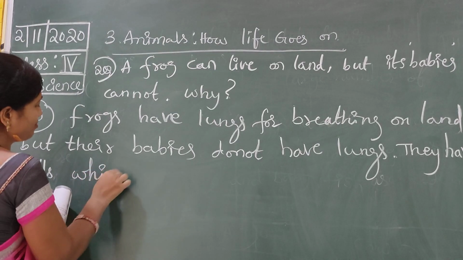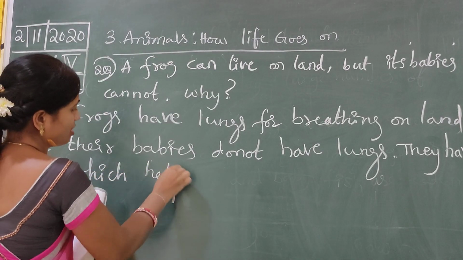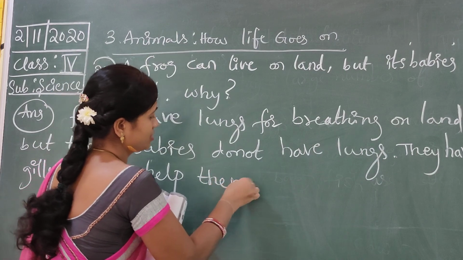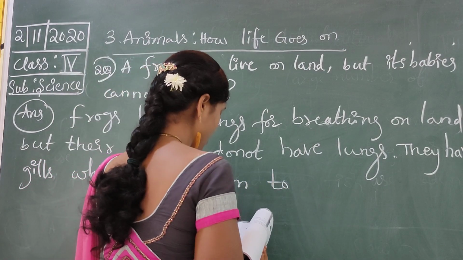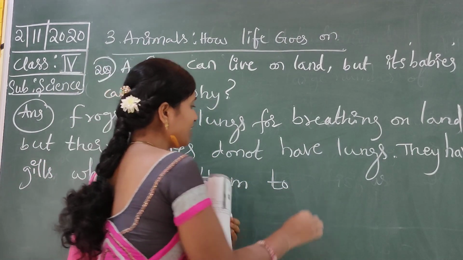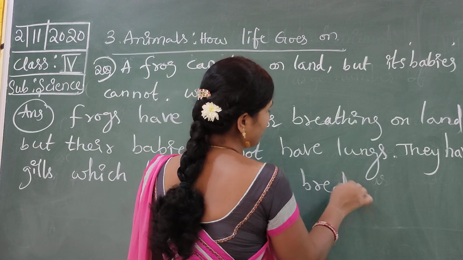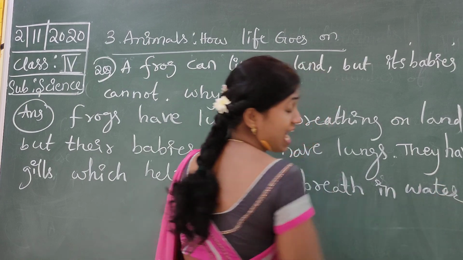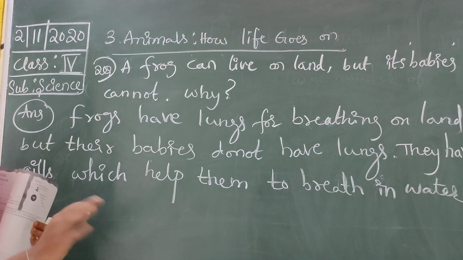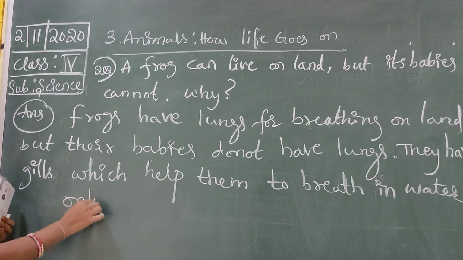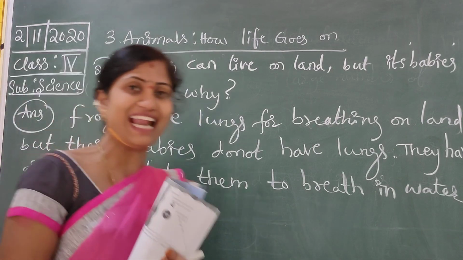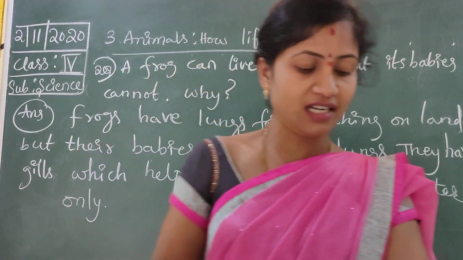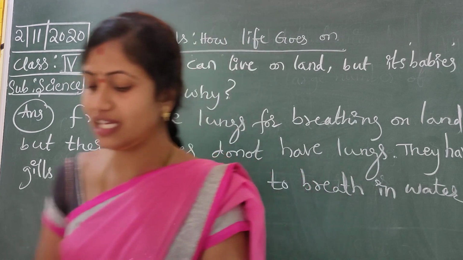Breathe in water only. Gills have means they can breathe in water only. That's why they can't live on land. Okay, understand children? Once again you have to see.